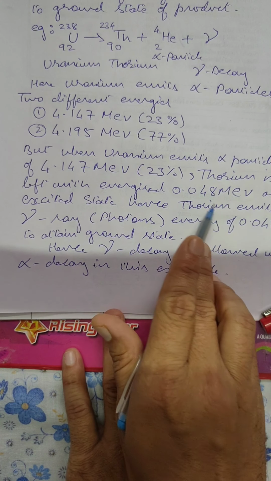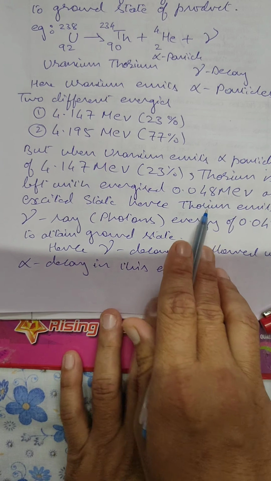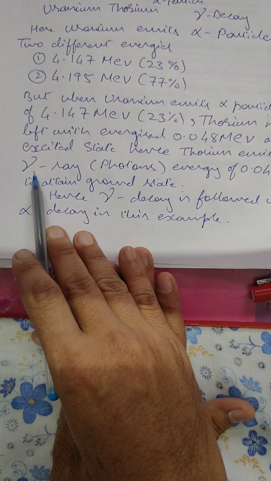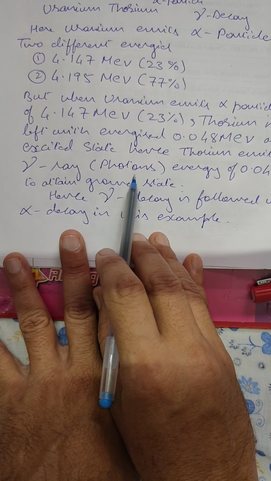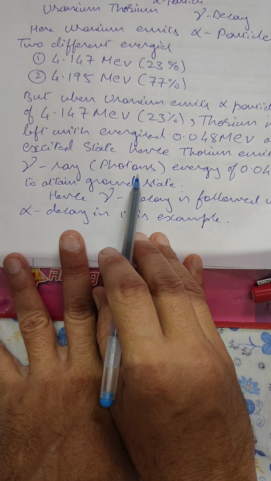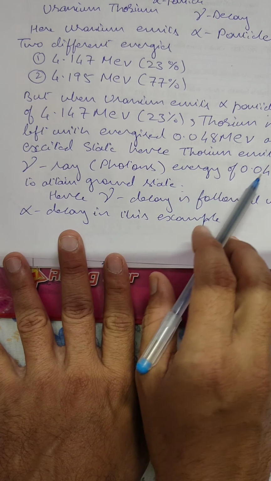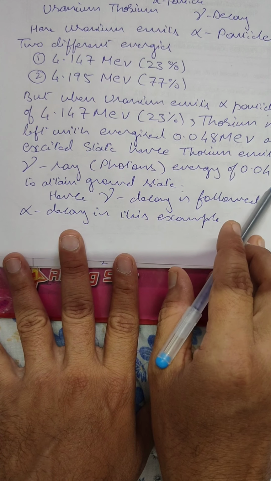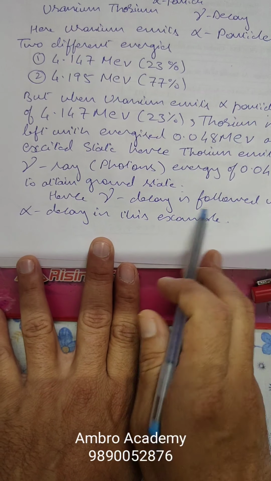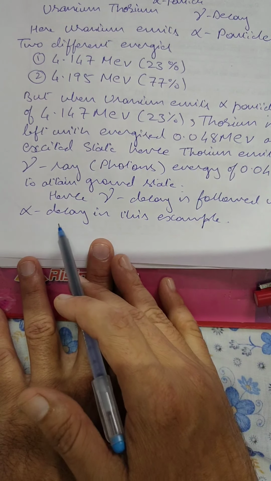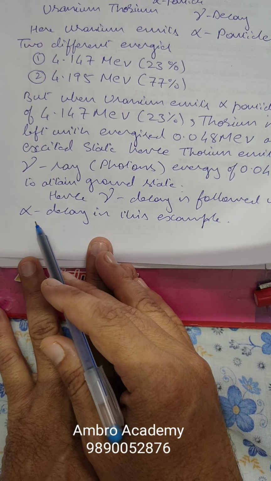So thorium needs to emit this extra energy to reach the ground state, and hence it emits what? Gamma radiation. Gamma radiation may be in the form of a photon. Photon means light. Remember? Photon, light. So in the form of light, that is energy, 0.048 mega electron volt, to attain the ground state. Hence gamma decay is always followed by alpha decay or beta decay. Here we have taken the example of alpha decay.